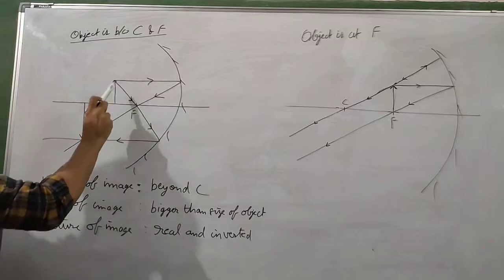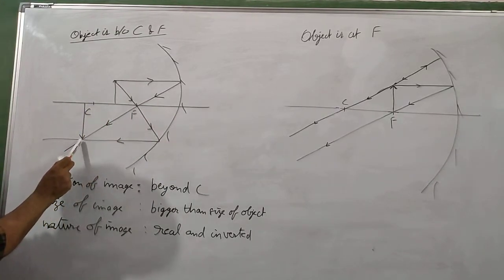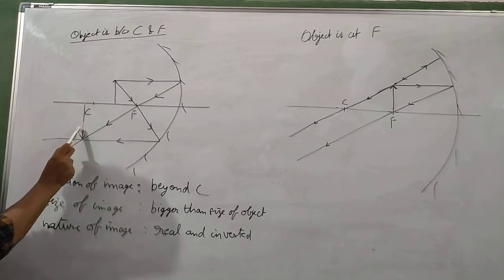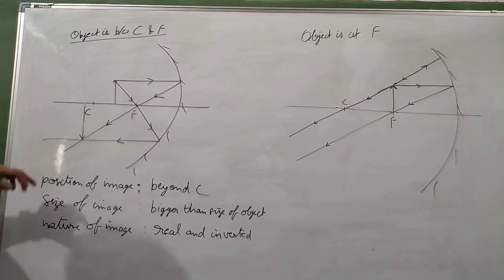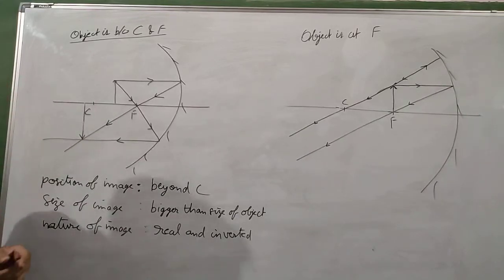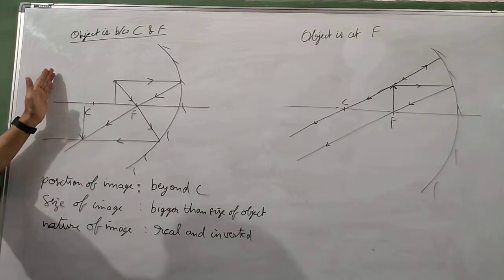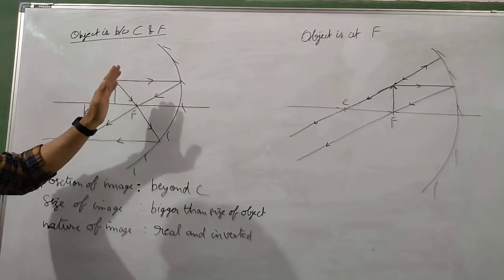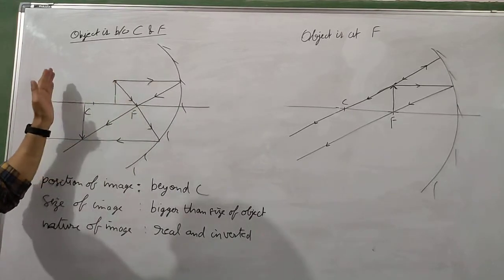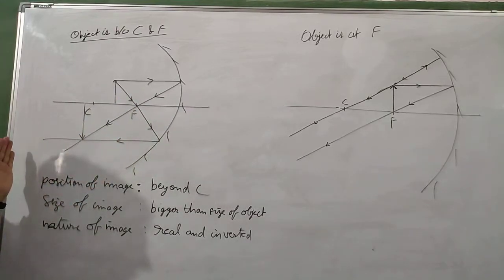Now when you draw this ray diagram, you will notice that the two reflected rays will meet at this point. And the image that will be formed here, it is beyond center of curvature. That means now if you are following the previous videos, you must have noticed that as the object is going towards the mirror, first it was beyond C, then it was at C, now it is between C and F. So object is moving towards the mirror and the image is moving away from the mirror.